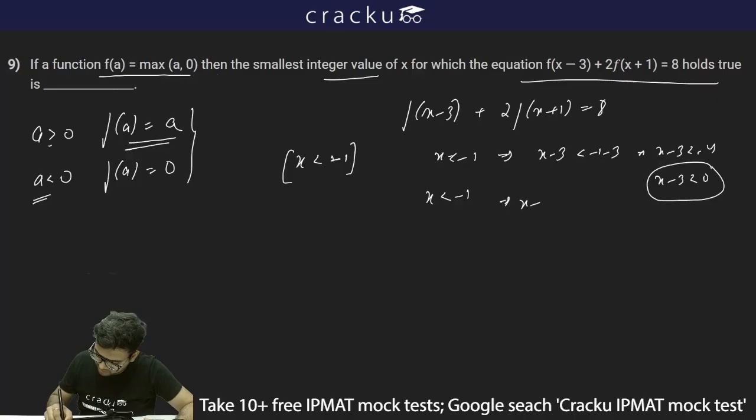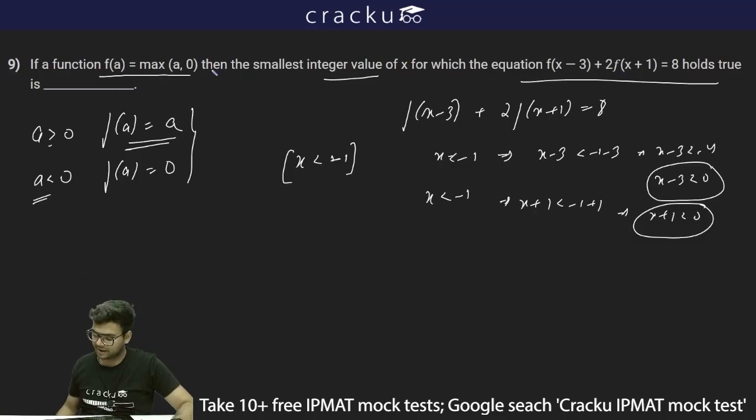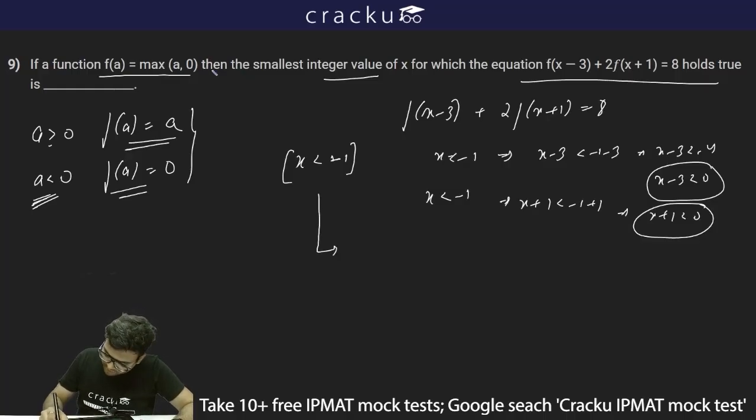So this will be x plus 1 is less than minus 1 plus 1, and thus I can write x plus 1 is less than 0. So both x minus 3 and x plus 1 will be less than 0. Now for all values which are less than 0, f function becomes 0. So if x is less than minus 1, since x minus 3 and x plus 1 are both less than 0, what will happen? These two will be 0.